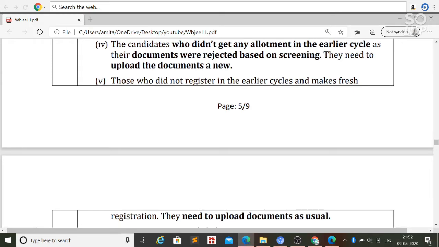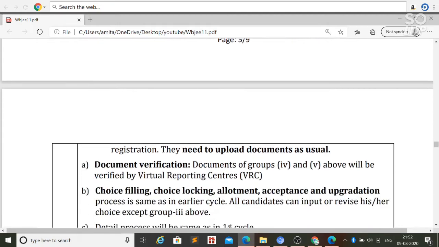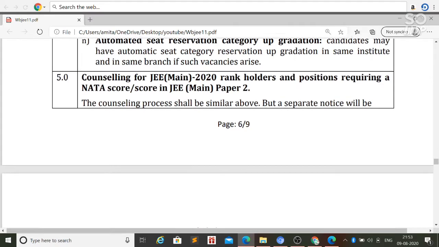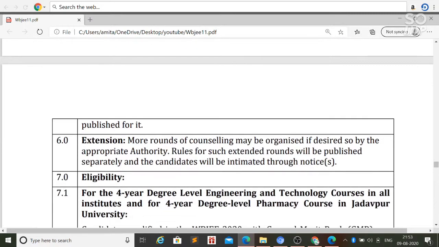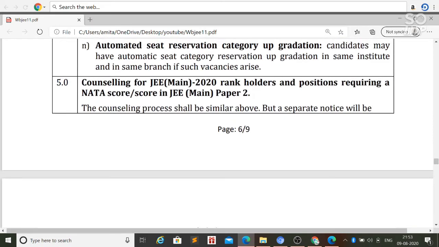And also those who missed the registration before the first round can register before the second round or before the third round. The counseling process will be similar to the above, but a separate notice will be published for it. That means the counseling for JEE Main rank holders will be the same as for WBJEE rank holders, but there will be a separate notice for this counseling.